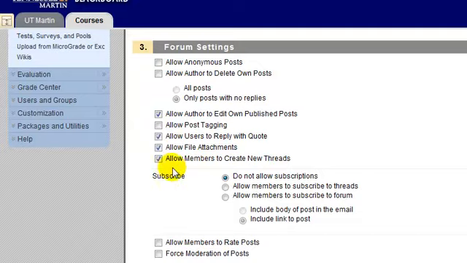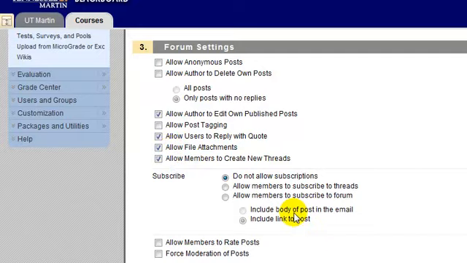The next option is, do you want to allow users to reply with a quote? Which means that when they reply, the original person's post would then be quoted inside of their own post. Makes it a little bit easier to read as you're reading down the screen. Do I want to allow participants to attach files? For example, you might have a discussion that says, please go find your favorite painting on the internet. Save the image and attach it to your discussion board post. So allowing file attachments would give the students that ability.